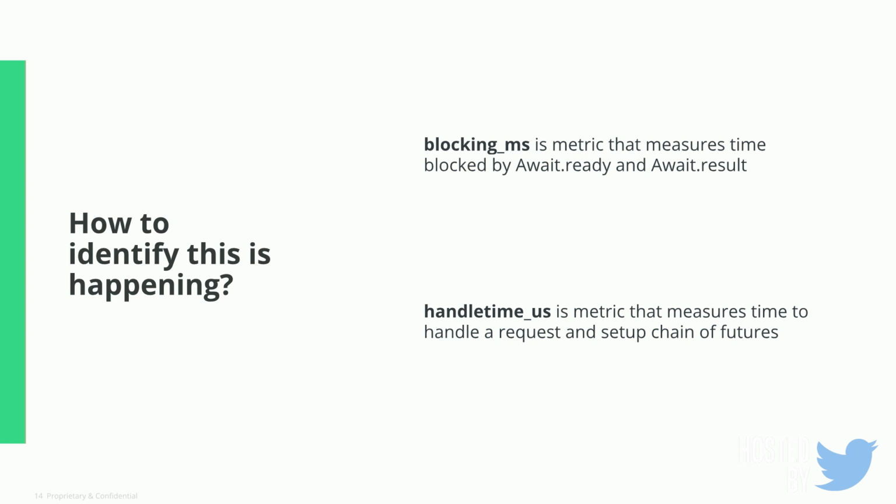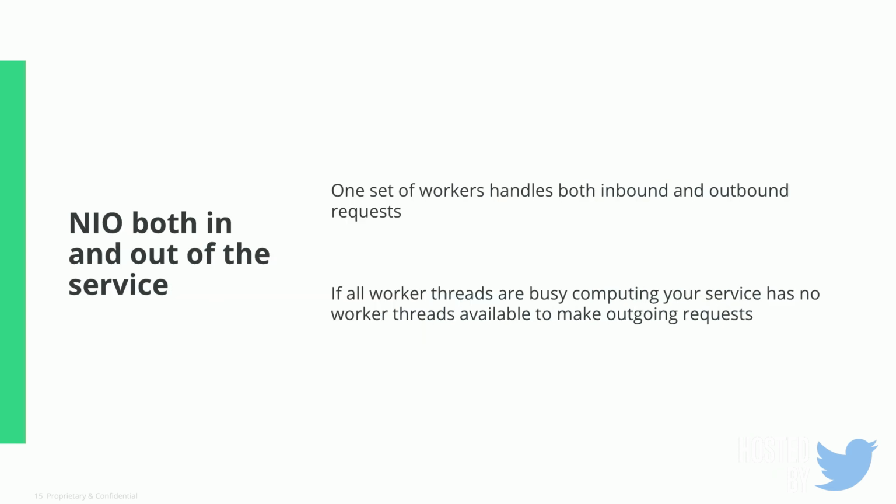Handle time microseconds will always exist in a small amount, and it's the time it takes for a request to come in, a future to be chained together, and returned back to the caller. There will always be a small amount of this, but if it is growing very large, it means you're not responding to the request fast enough, and you're not building your future chain fast enough. And you need to debug why this is happening.